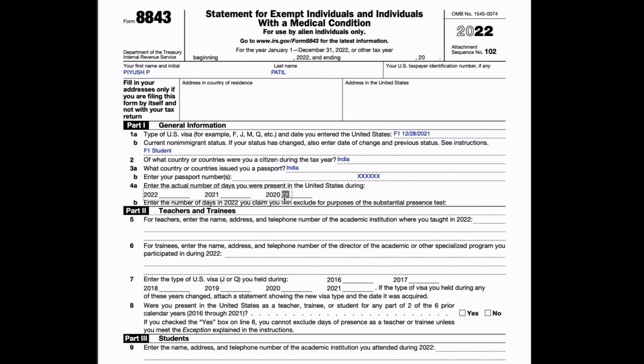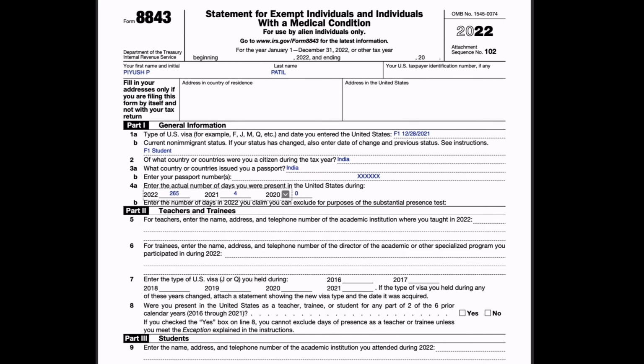Enter the actual number of days you were present in the US. So I came in December 2021. So for 2020 I will put 0. For 2021 it was 4 days for me, and for 2022 I went back to India for 3 months. So the actual number of days present in the US was 265 for me, so I will enter 265.